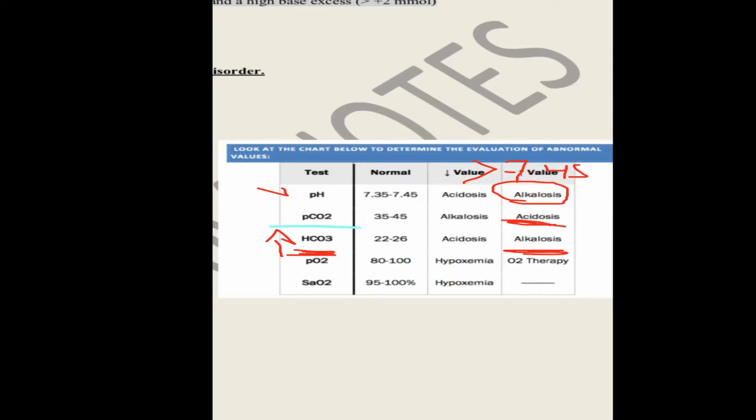But let's discuss when to say uncompensated, partially compensated, or completely compensated metabolic or respiratory acidosis or alkalosis. Okay, we will explain that. I will go for a blank page here. When I say uncompensated, initially we need to know what the buffers in the body are.